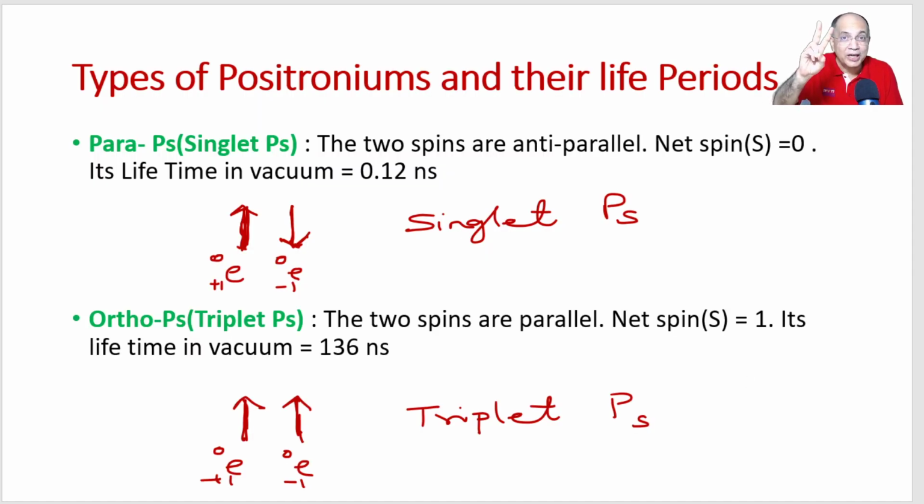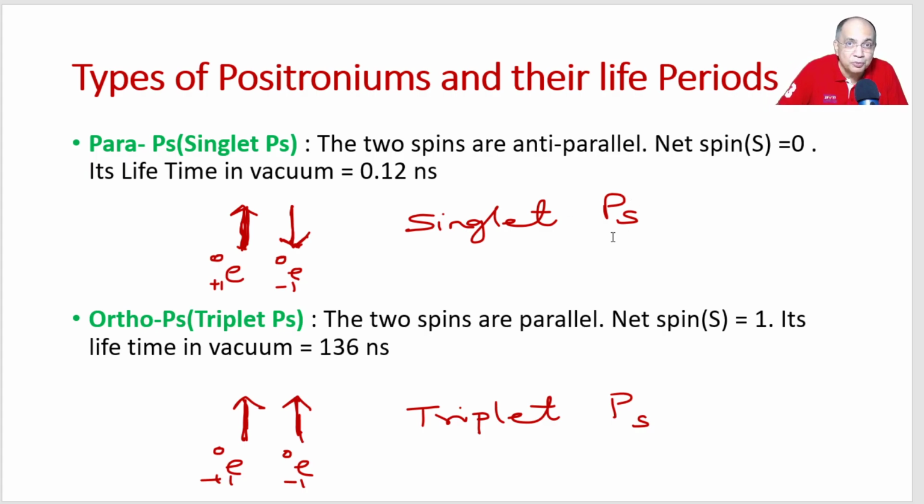Now there are two types of positronium atoms, having two different life periods, because they remain alive for few nanoseconds. After that they die. Die means what? The two particles fuse, they unite, they boom, they destroy each other, forming only pure energy, no mass. This is mass energy conversion, right?